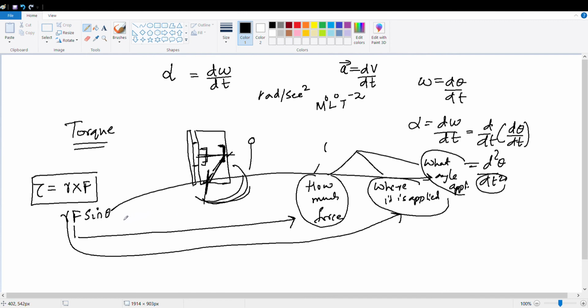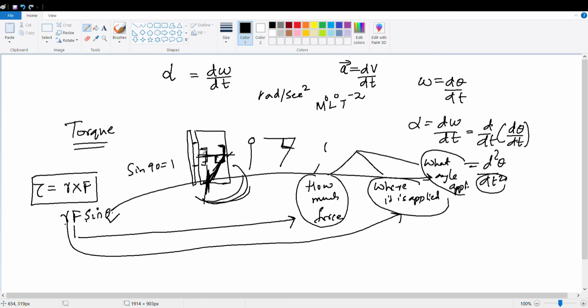If you are pulling such that there is a 90-degree angle between you and the door, the maximum torque will be there. That means the door and the hand which you are pulling are at 90 degrees to each other. Because sine 90 is 1.